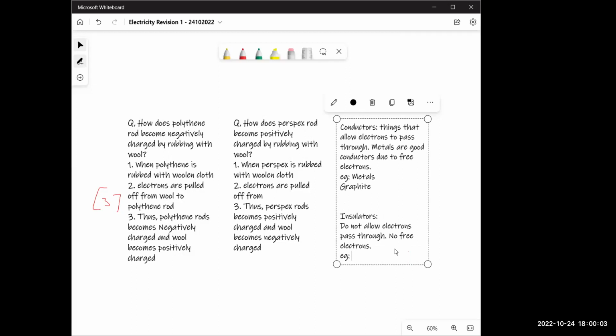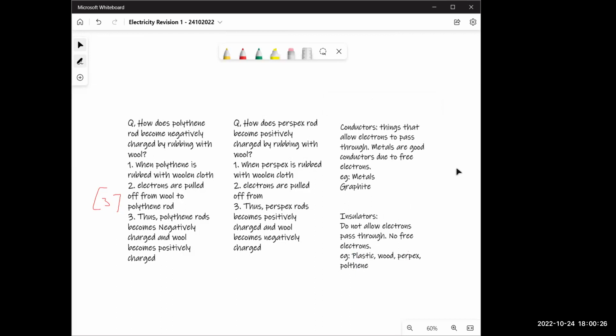Example of insulators is going to be plastic, wood, perspex, polythene, all of those. The perspex and polythene are two types of plastics. We saw two types of rods.